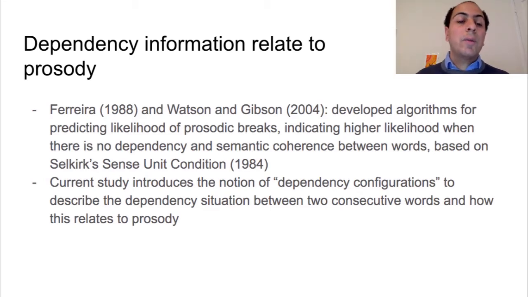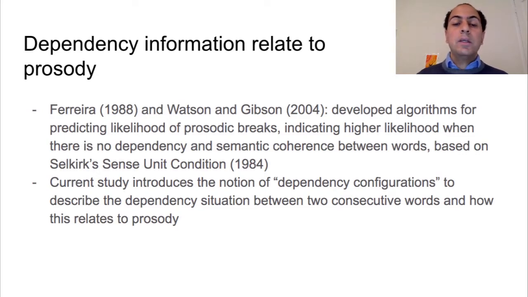One class of approaches in psycholinguistics attempted to use syntax to predict the likelihood of prosodic breaks. Two notable approaches were by Ferreira 1988 and by Watson and Gibson 2004, where one common theme is that there is less likelihood of a prosodic break between two words if there is dependence between them, or there is some kind of semantic coherence between them.